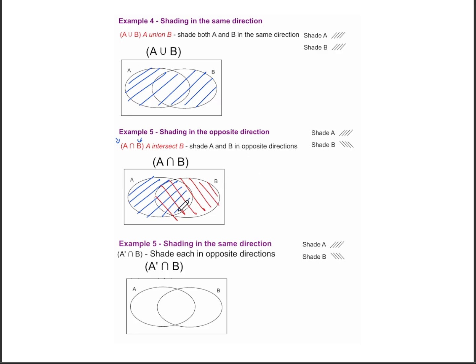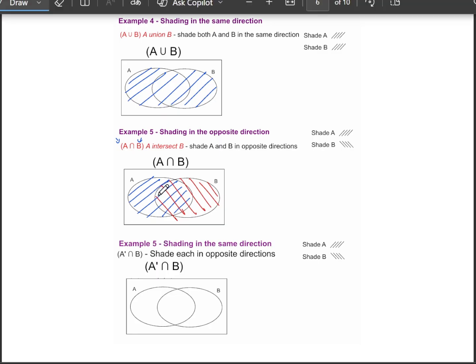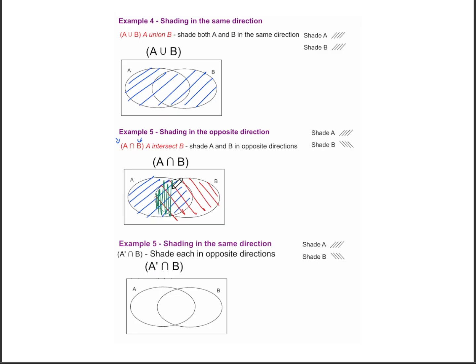And intersection means exactly what you've learned before. Where is there blue and red both shaded? And that is going to be right in the middle here. And so that middle section is known as your intersection of A and B.